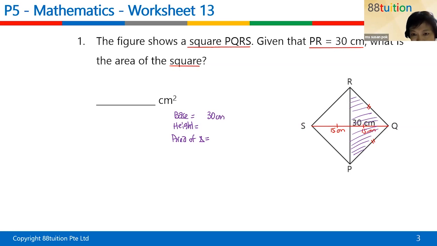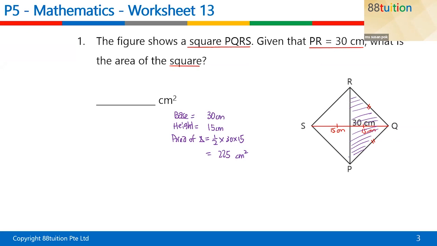Good. Yes. Good. 15. Yes. Thank you, phone. Yes, Corinne. Good. All right, so the height is 15 centimeter. So what is the area of this triangle? Will be half times 30 times 15. So you get 225 cm square. And this is the 225 for the area of triangle.